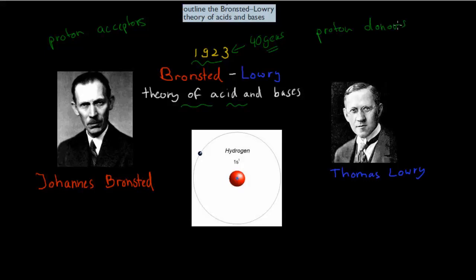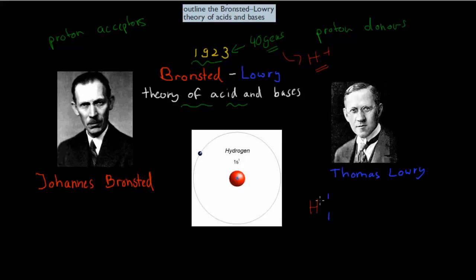The reason why Arrhenius, for example, was convinced that hydrogen concentration caused something to be an acid makes sense when it comes to proton donors and acceptors. A normal hydrogen element has one proton and one electron.